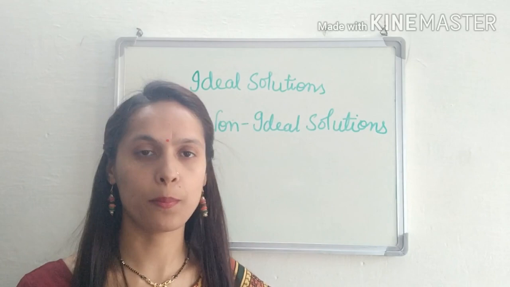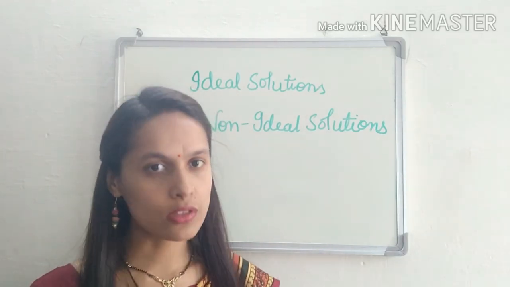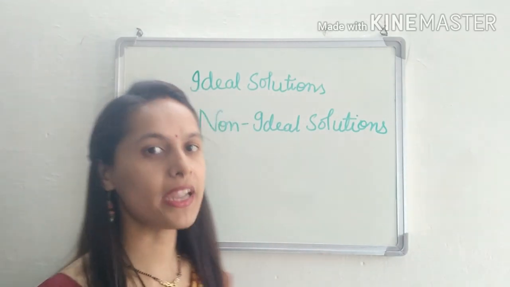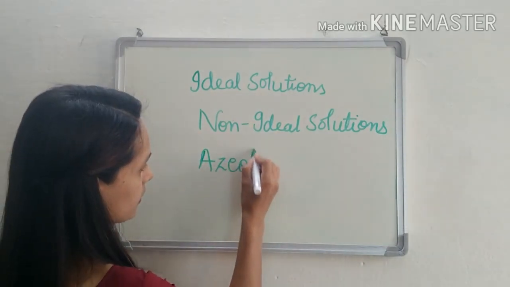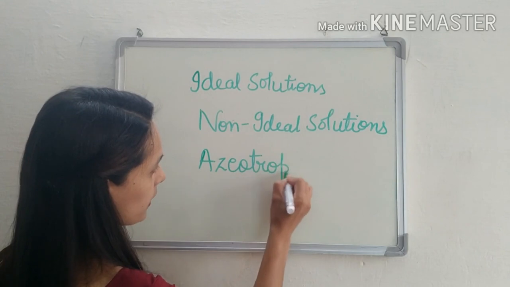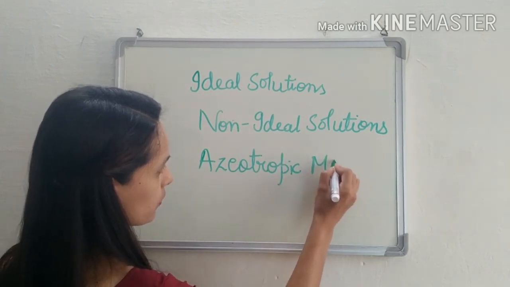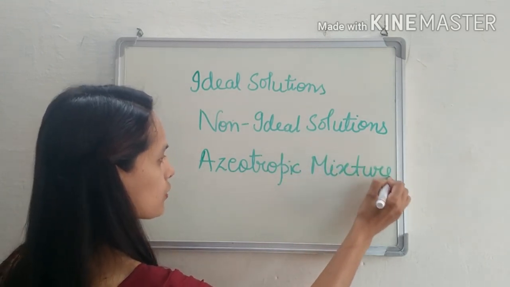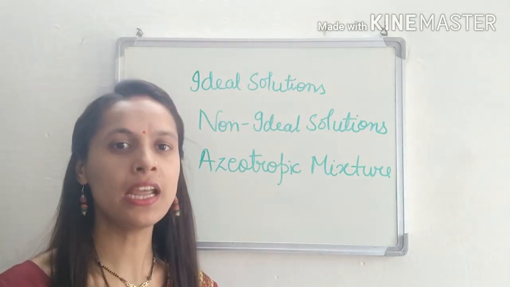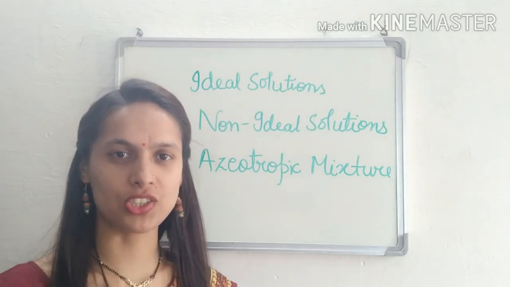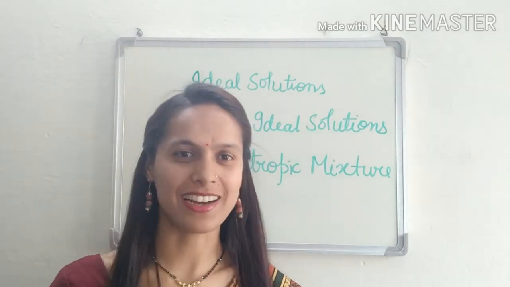These two topics we'll study today, and also we'll take one more topic, and that is azeotropic mixture, or azeotropic solution. So today our topics are ideal solution, non-ideal solution and azeotropic mixture. So let's get started.